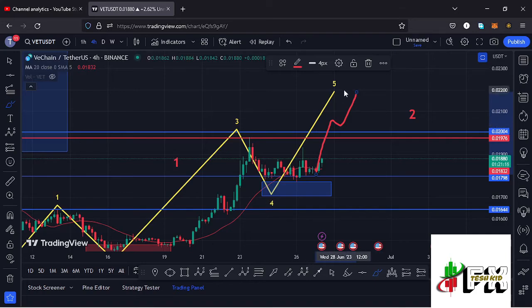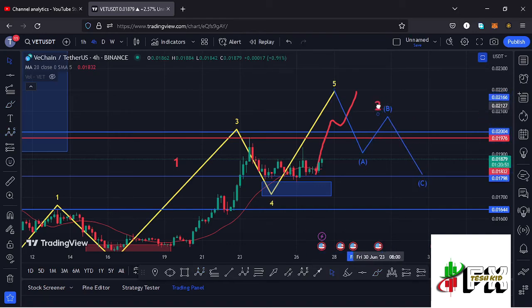And once that plays out, then VeChain will be able to complete a 5-wave move to the upside in what we can now term as a larger Elliott wave count 1. Then from that point, we can expect a bit of a breakdown to the lower side in the formation of a larger Elliott wave count 2, where we can expect the price to play out in an ABC corrective structure, putting in place the low for this second wave before we can continue seeing higher prices in the formation of a larger Elliott wave count 3. So that is what I'm expecting here on the VeChain chart, and those are my breakout targets.